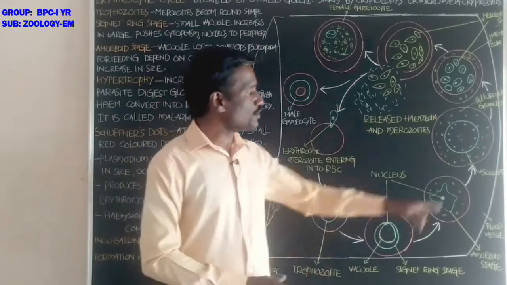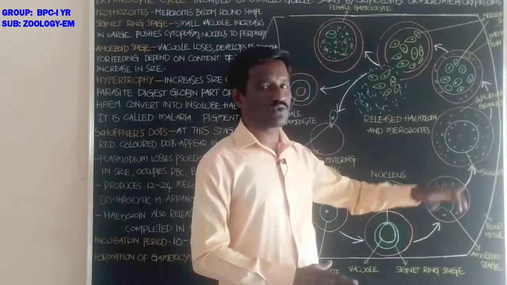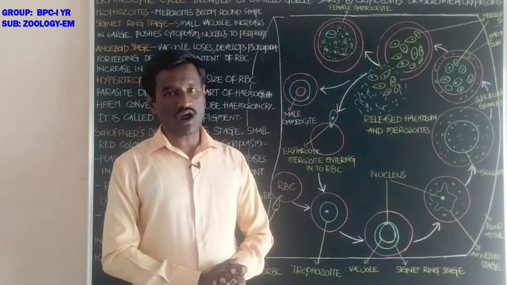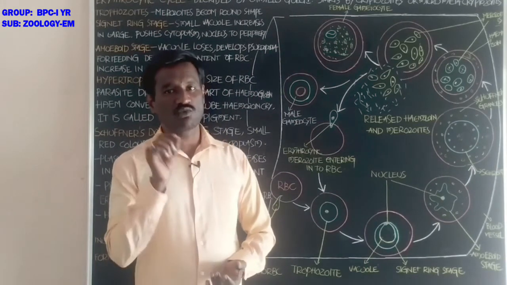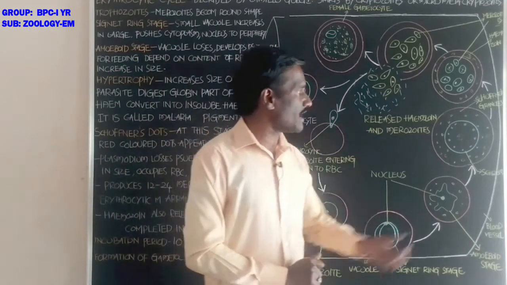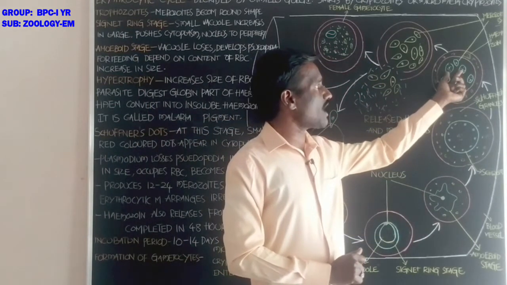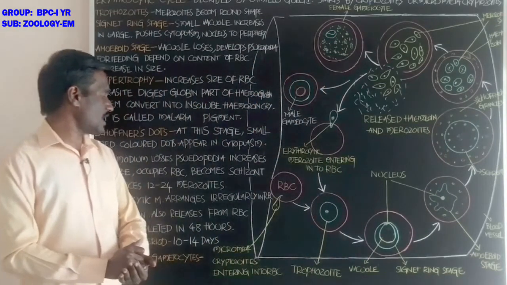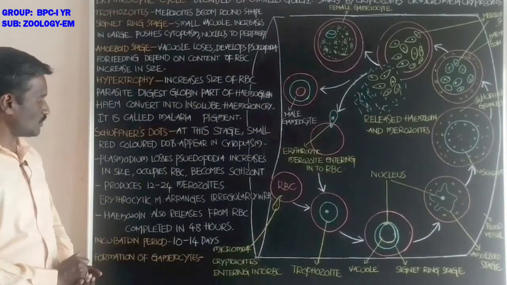That means the nucleus present in the schizont goes to mitotic division and produces more daughter nuclei. Each one of the nuclei combines with a small bit of cytoplasm and produces more daughter individuals. Okay, that is about the process of schizogony.